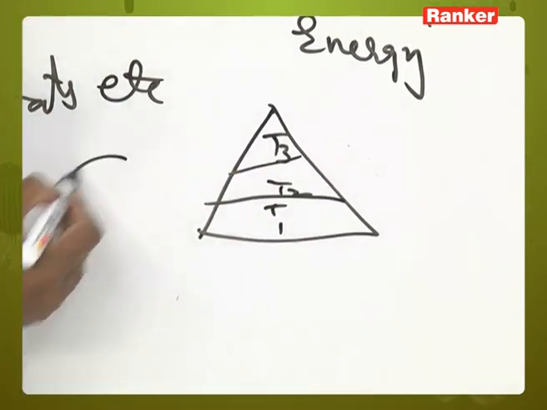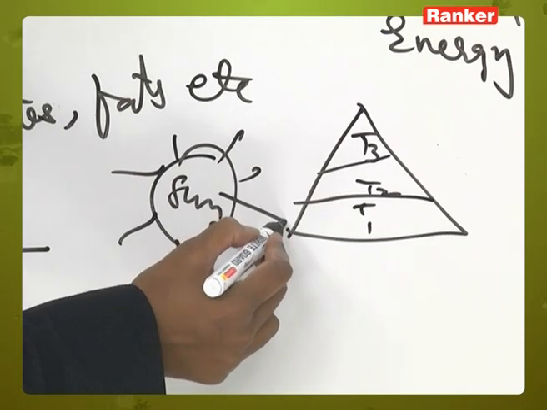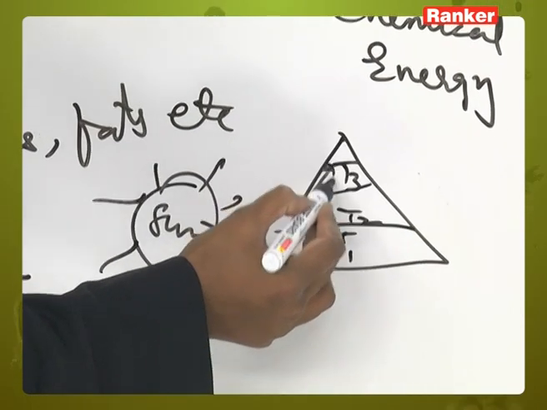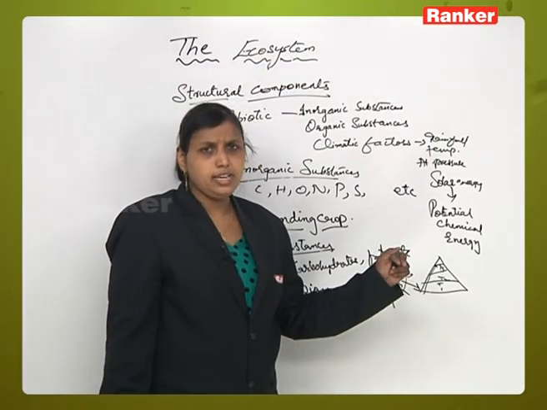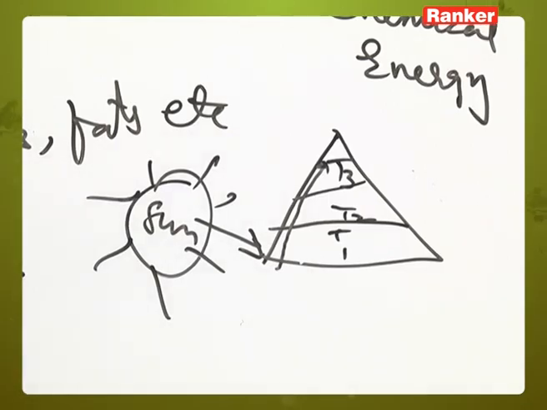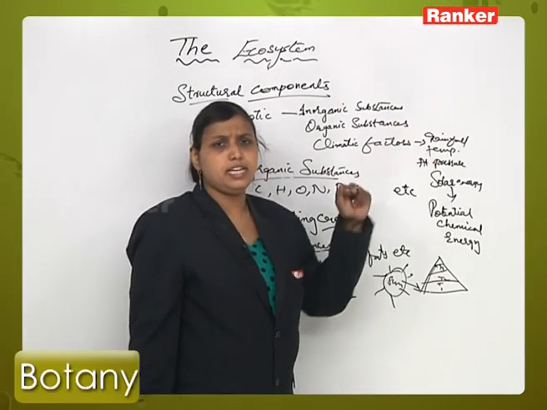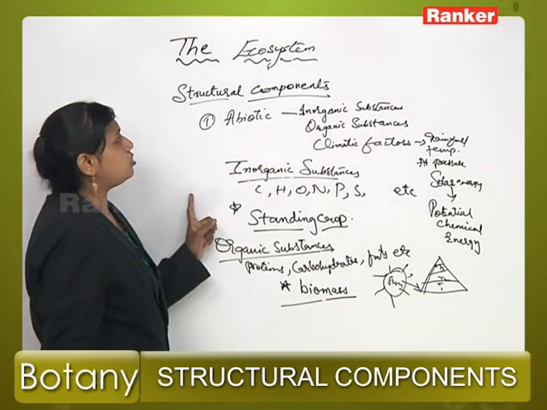So if the solar energy is there, it will convert into potential chemical energy and flow from one trophic level to the other trophic level. When it is going from bottom to the top, at every level there will be some loss of energy, a diminishing of the energy. As it goes to the top, the energy level will be reducing, right. Now these are about your abiotic components of the ecosystem.